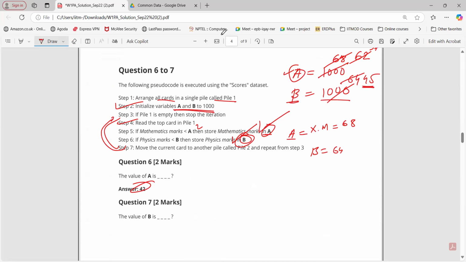Any doubt here? No, sir. Now tell me why we initialize these variables to 1000. Why not 0? Why not any other number? Sir, zero we would use for max, so for this, 1000. Because the marks of maths and physics cannot exceed 1000. Yeah. So can I use 101 here?